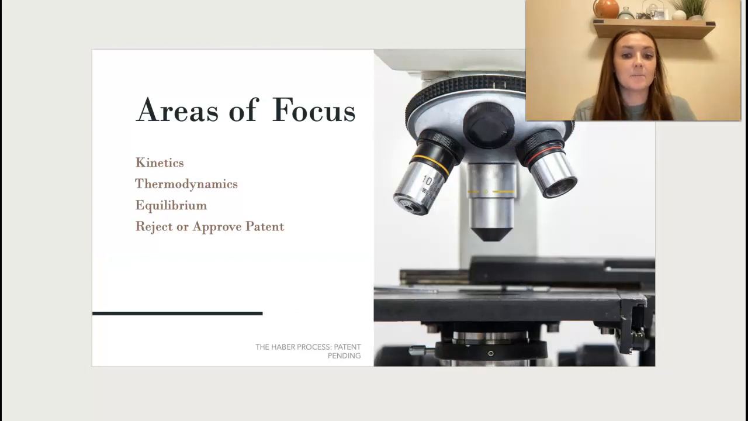Okay, so today we have a couple of areas of focus that I want to go over in terms of kinetics, thermodynamics, equilibrium, and whether we are going to reject or approve the patent. So first we're going to start off with kinetics.